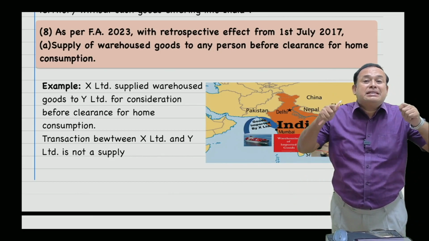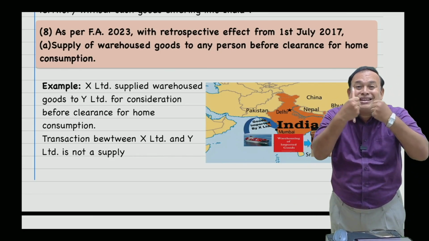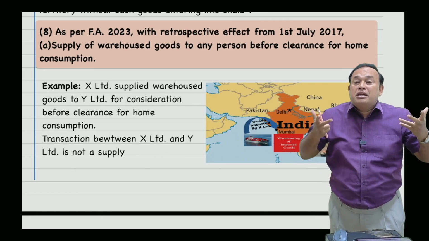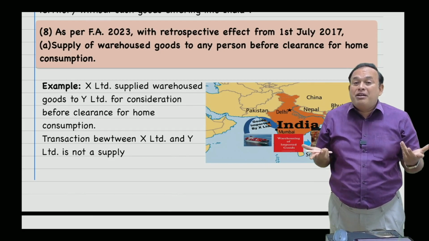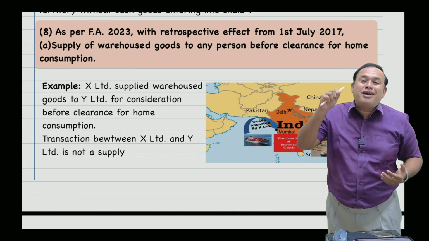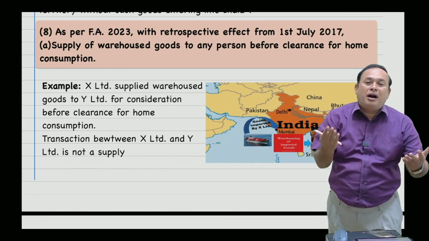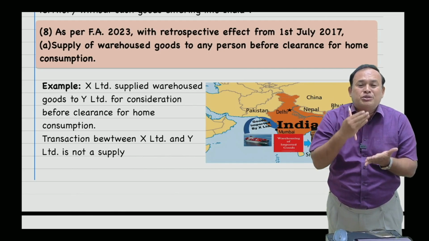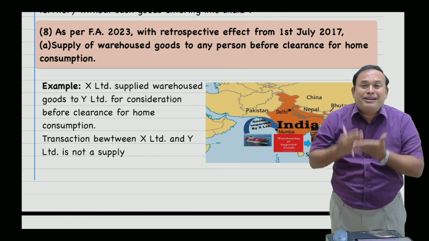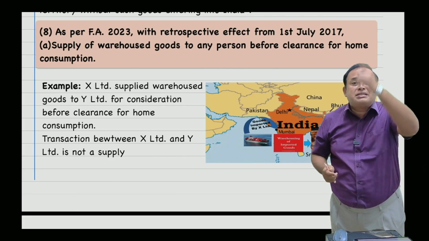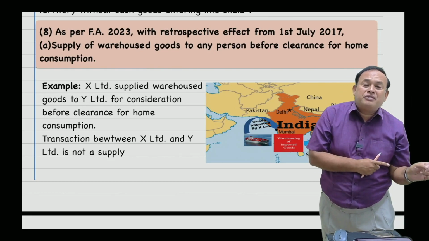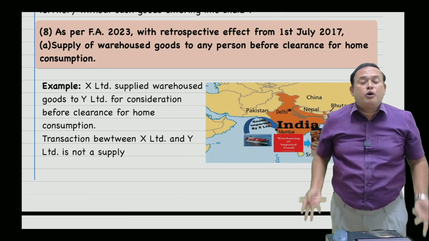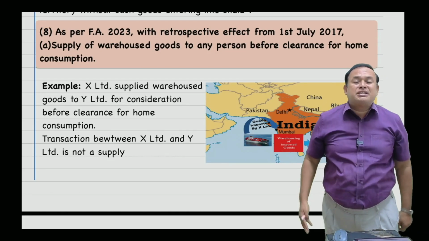Like that, the taxpayer contradicted the order of the department. It became a dispute. Then what is the remedy available for the taxpayer? To go and knock on the doors of the judiciary. My lord, please give justice to me, because X sold to Y Limited, Y Limited sold to Z Limited, Z Limited sold to A Limited, A Limited sold to B Limited. From all these transactions, the GST Department is collecting the IGST where the goods are only warehoused before clearing for home consumption. Why are they levying GST so many times?